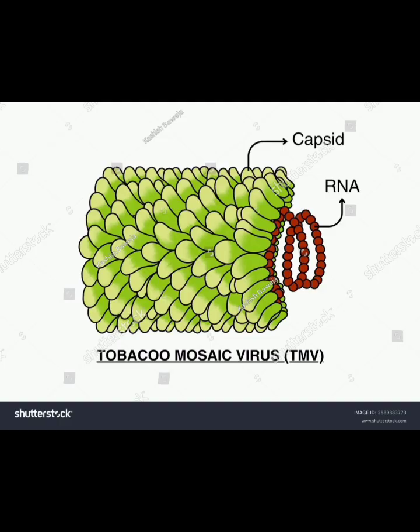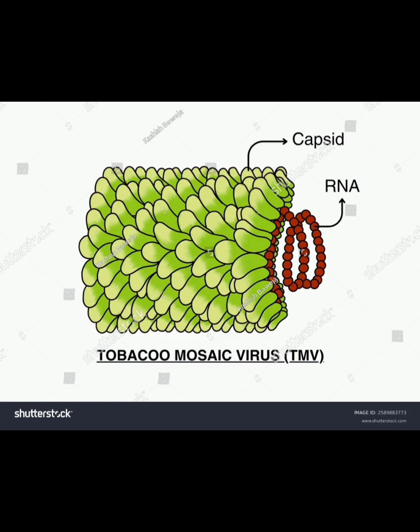The name virus, that means venom or poisonous fluid, was given by Dmitry Ivanovsky in 1892. He recognized certain microbes as causal organisms of the mosaic disease of tobacco, that is shown in the figure.